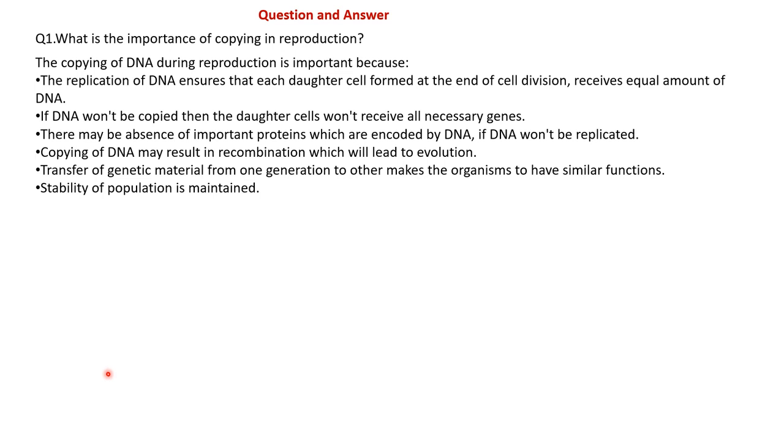So copying of DNA is not a perfect process. There can be certain changes, and because of that there can be certain changes in an organism, and these changes result in variation, and further it leads to evolution.